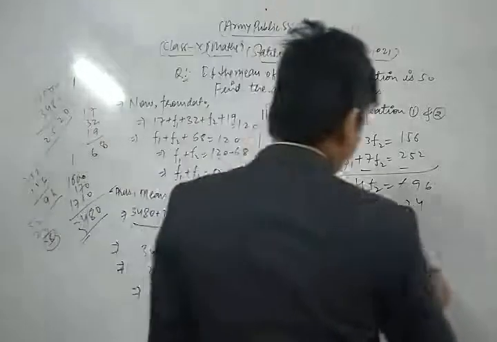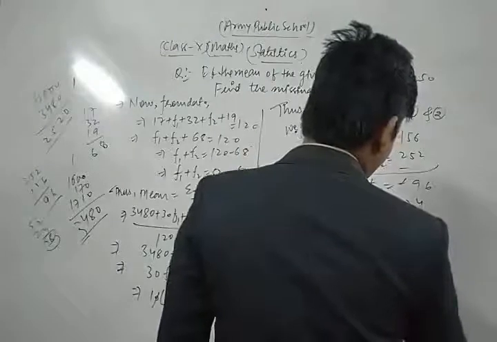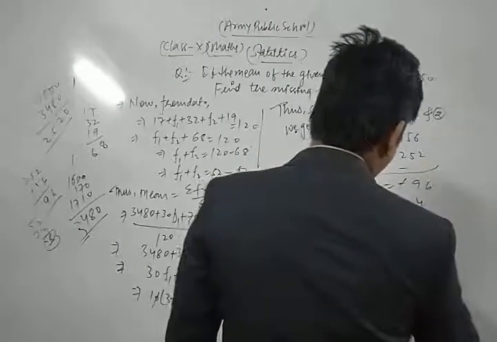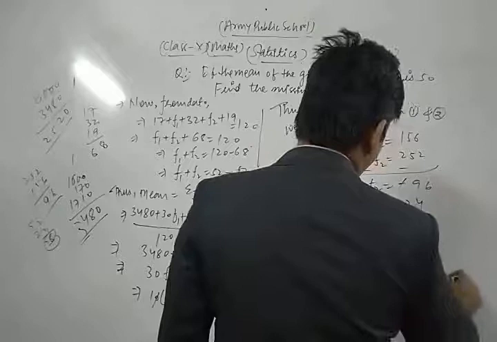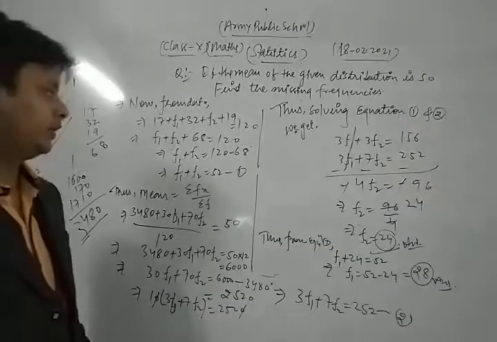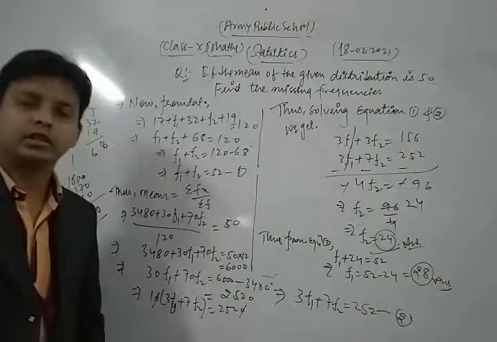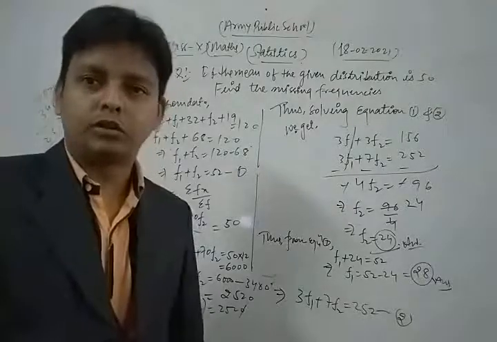The value of f1 is 28 and the value of f2 is 24. Thus this is the required solution of the given question.